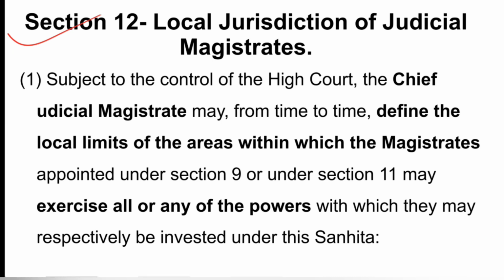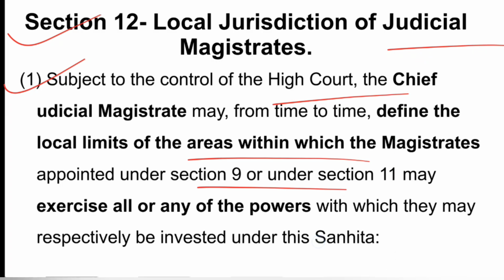Now section 12 says local jurisdiction of judicial magistrates. Subsection 1 says, subject to the control of the High Court, the CJM may from time to time define the local limits of the area within which the magistrates appointed under section 9 or 11 may exercise all or any of the powers with which they may respectively be invested under this Sanhita. So the jurisdiction of a judicial magistrate is to be regulated by the CJM, under what limits and in what areas these judicial magistrates shall exercise the powers of such courts. This is to be done by the CJM, but subject to the control of the High Court.